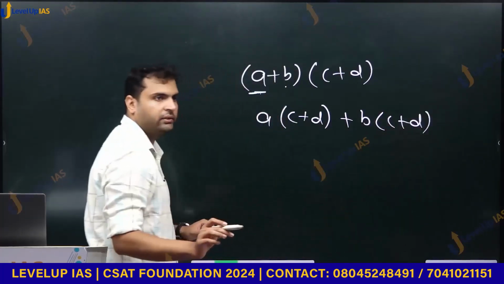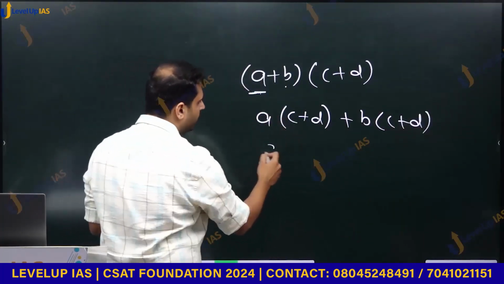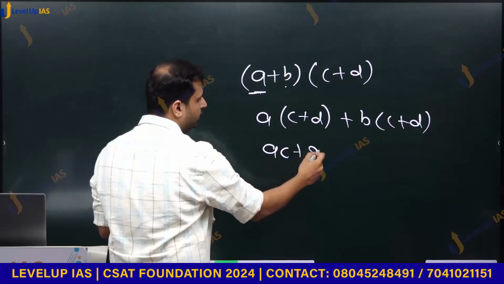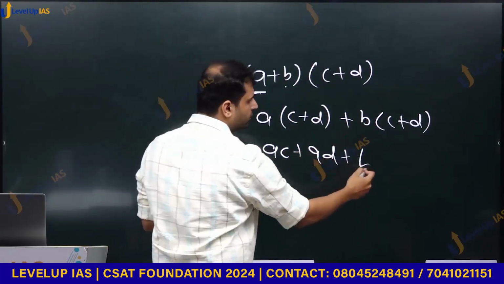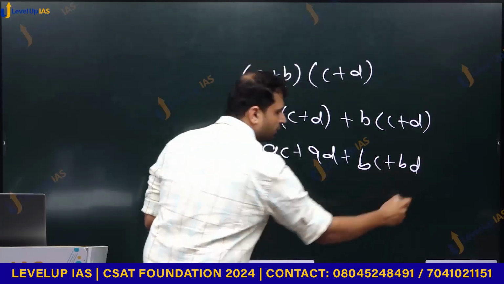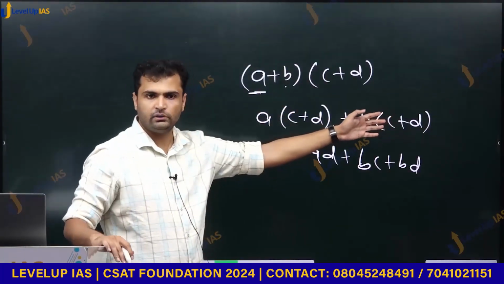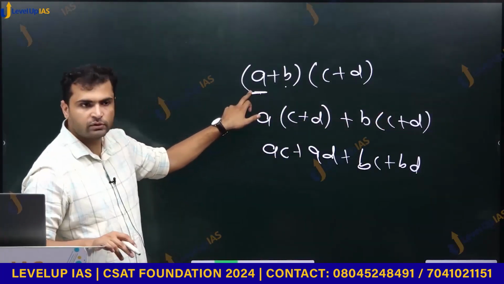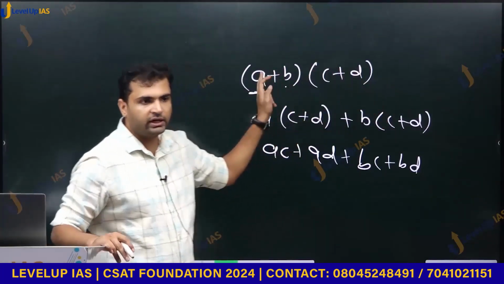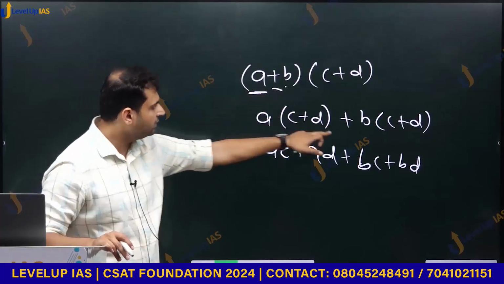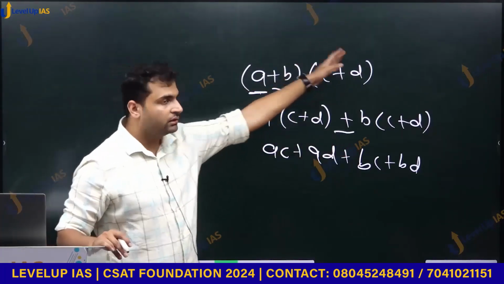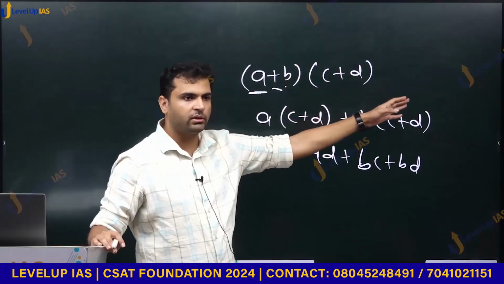So what do we have here? a into c plus a into d plus b into c plus b into d. This is how we multiply two brackets. We take the first element from the first bracket, multiply everything by that number, then take the middle sign, and then multiply by the second number.